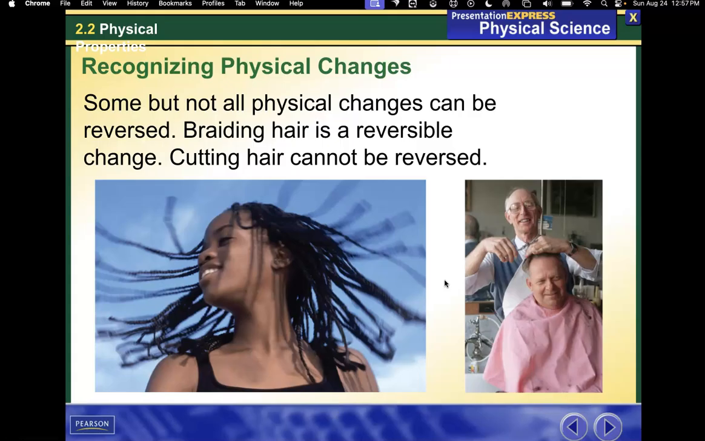Some, but not all, physical changes can be reversed. Braiding hair is a reversible change. Cutting hair cannot be reversed.